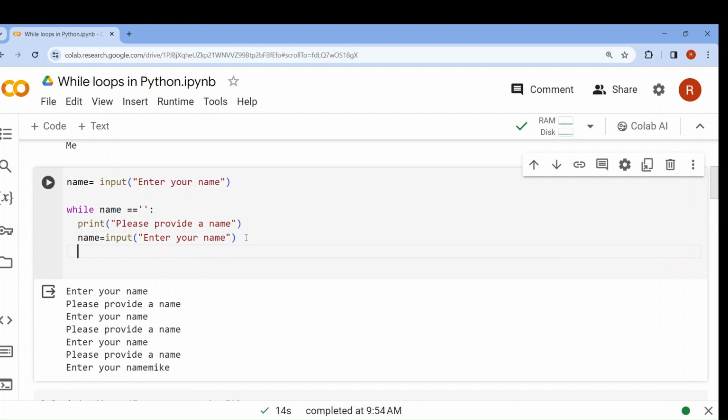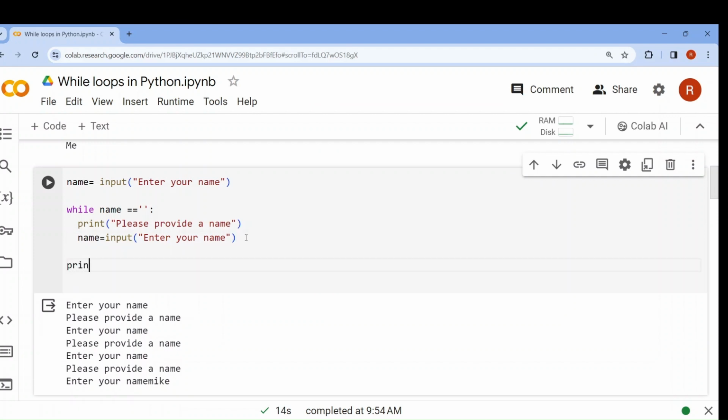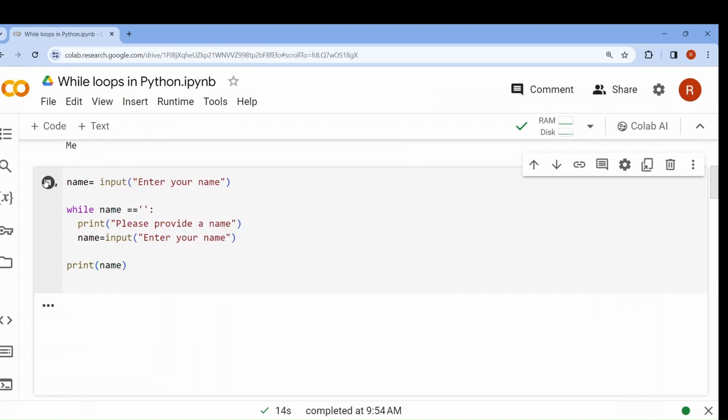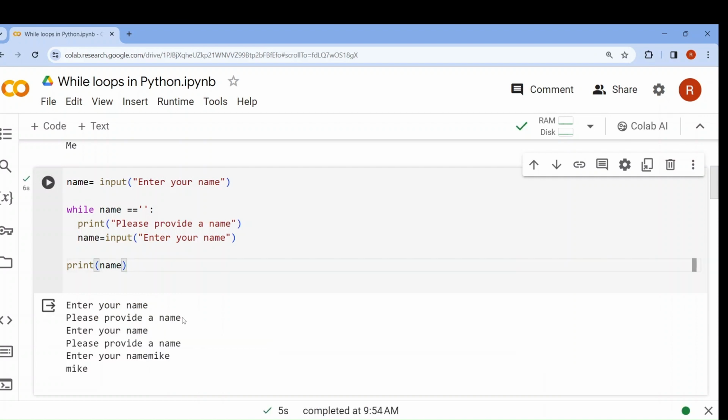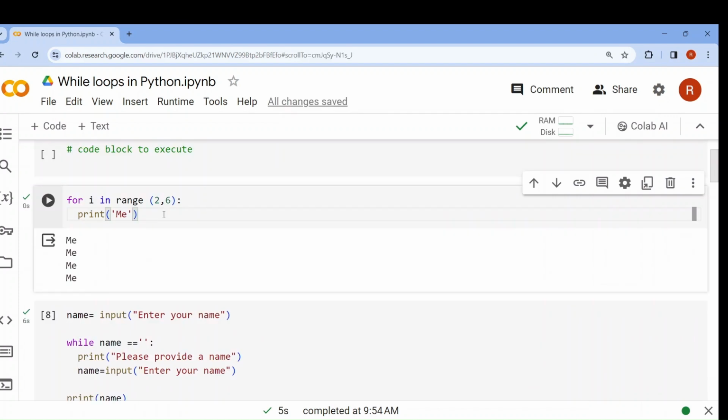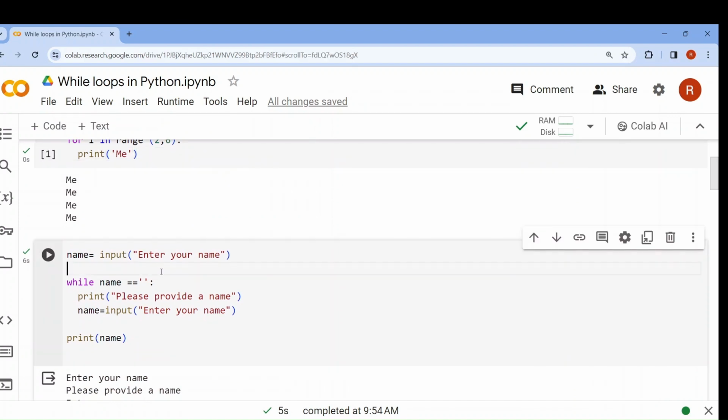Now if I write, after completing the while loop, print name and then run it, in the last the name provided will be printed. Empty, empty, provide a name. See, your name is printed. In for loop, we know how many times the loop will be executed, but in while loop, we don't know how many times the loop will be executed.